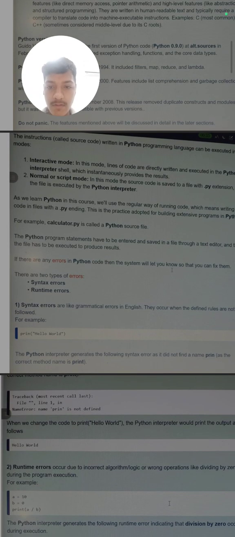There are errors. What are errors? Errors are the bugs that do not help us to run our code properly as we want. There are two types of error basically: syntax error and runtime error. Syntax errors, like it is written, are grammatical errors. They occur when the defined rules are not followed.